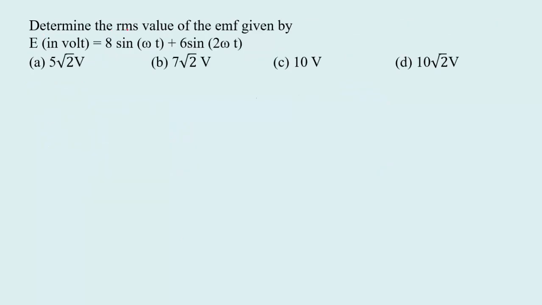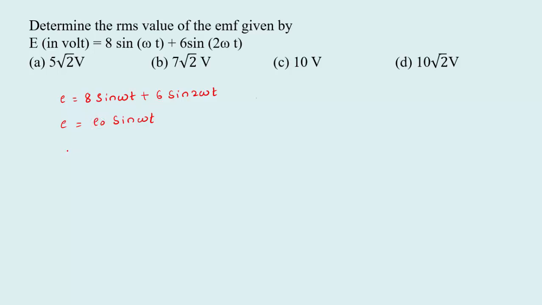Determine the RMS value of EMF given by the equation E equal to 8 sin omega t plus 6 sin 2 omega t. So this is of the form E equal to E naught sin omega t, where the maximum induced EMF or peak values of EMF are given, that is 8 and 6.